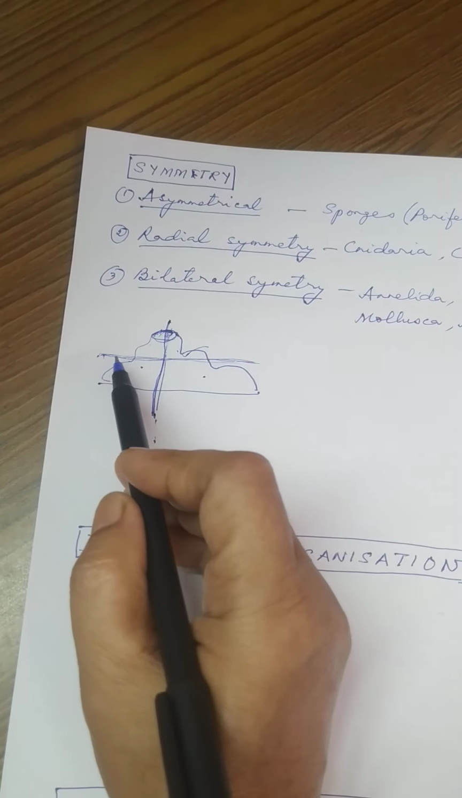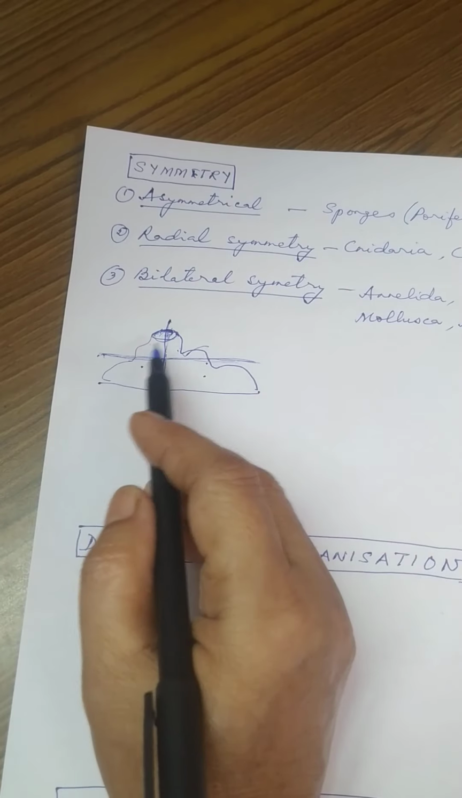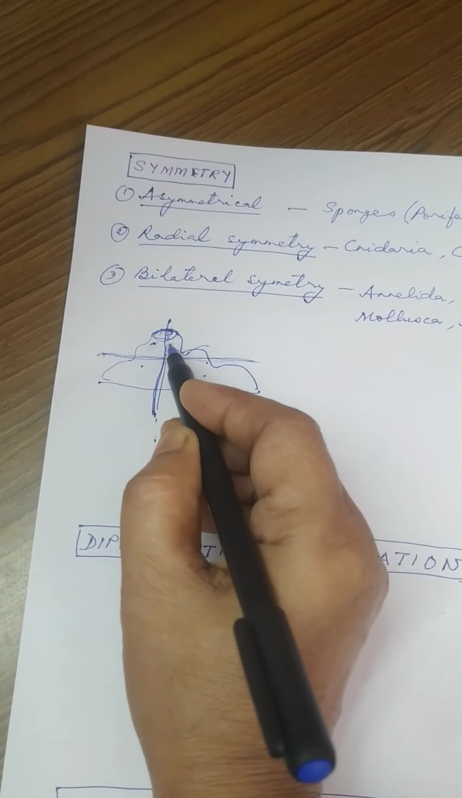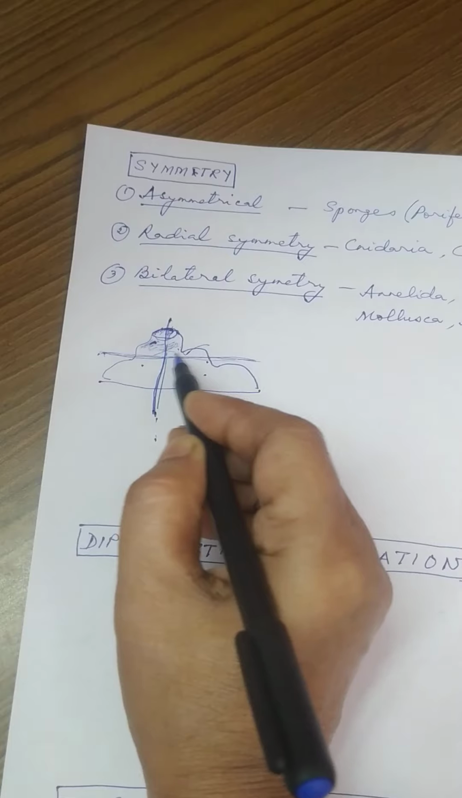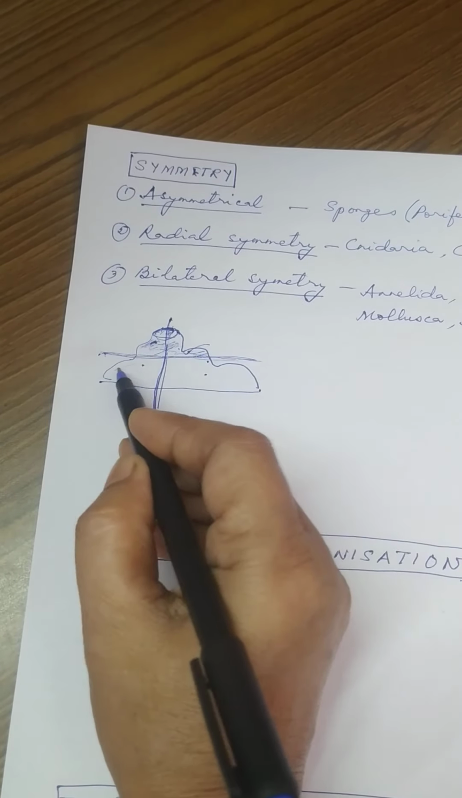Okay, so when you do transverse division also, you don't get similar shape. Look at the upper portion. This is the upper portion. Look at the upper portion here, and look at the lower portion here.